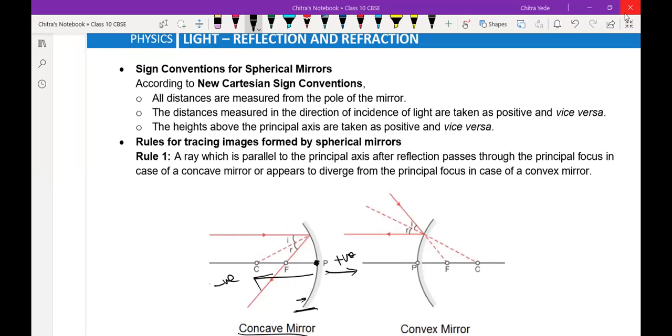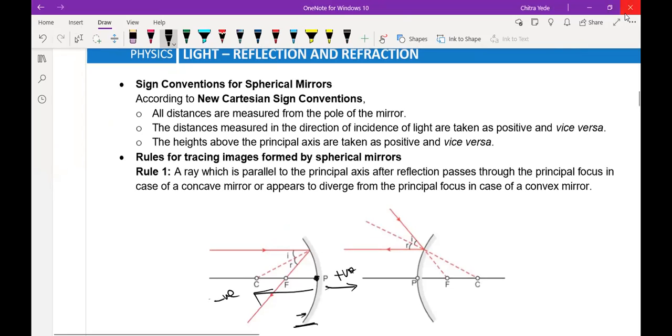Suppose we have an object like this here, above the axis. The height of the object is positive. If the image is formed below the principal axis, then its height is measured with a negative sign. So we have 4 points here. This is the pole, so all the values on this side are negative, all the values on this side are positive, all the values above the axis are positive, and all the values below the axis are negative. This is the sign convention.